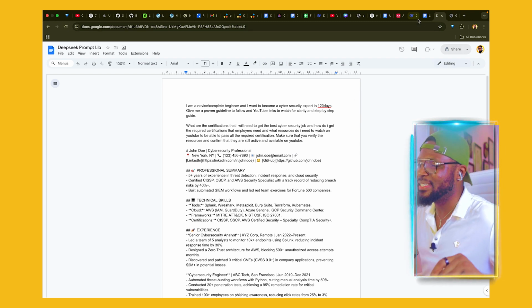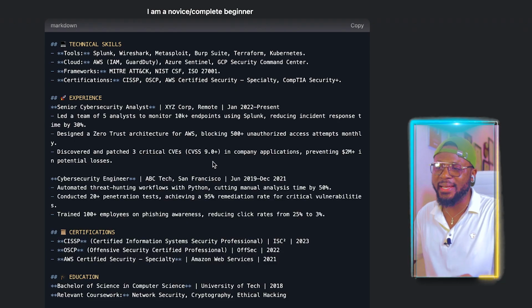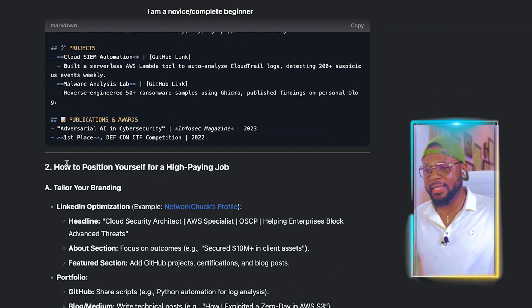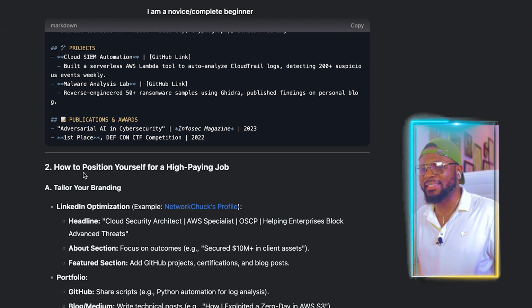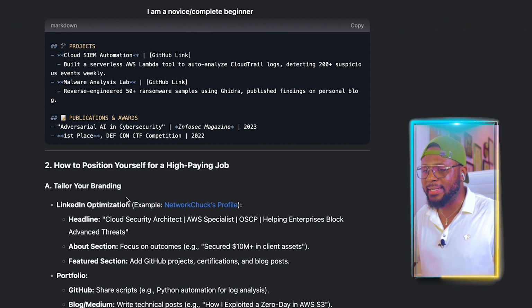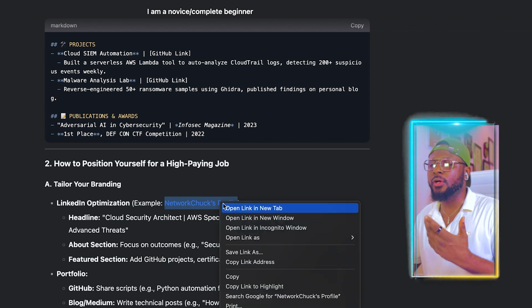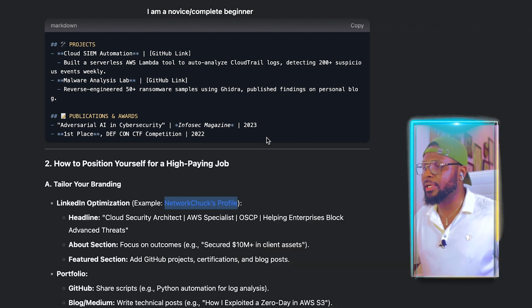So now that we have this, the next thing we're going to do is to come back to Deepseek. And if we scroll down, you can see the number 2, that is answering the number 2 question that we asked, and that is how to position yourself for a high-paying job. So here, tailor your branding, LinkedIn optimization, example, network chunks profile. So it's giving us an example. So all you need to do is to click on it, and then it's going to open. You look at the profile and see how they arranged everything. Take note of the post, the bio, the profile picture, every single thing on the profile. Take note of that so that you can replicate that on your own page.